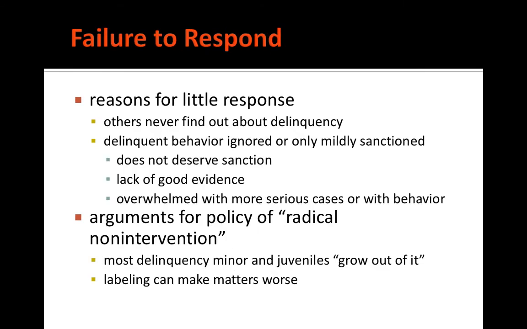So another reaction would be failure to respond at all. And there could be several reasons for this. It could be that no one is aware of the delinquency. It could also be that the behavior is ignored or only mildly sanctioned. And this could be because it doesn't deserve a sanction, someone feels like they don't have good evidence, or they're overwhelmed with more serious behavior. There's also an argument here for a policy of radical non-intervention. Since most delinquency is minor and juveniles grow out of it, labeling can actually make those matters worse.